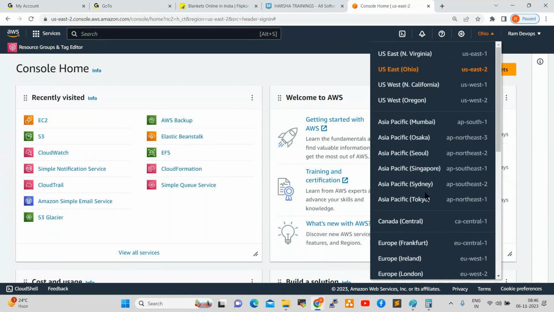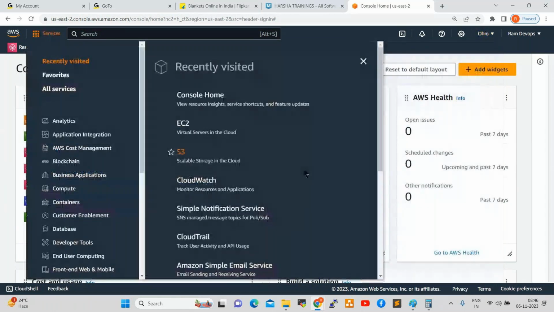What is a data center? How can we work on the data center? How can we create the resources? These are the services available. So slowly we'll enter into AWS. We don't directly go to AWS or directly go to DevOps. First, we need to understand the basics. Our course will start from scratch.